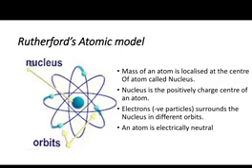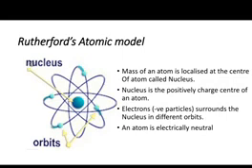and that center nucleus is positively charged. Whatever charge the nucleus carries must be countered by negative electrons, because an atom is electrically neutral. So he said that the electrons revolve around the nucleus in certain orbits. Now this is very important. He said the electrons revolve around the nucleus in certain orbits, but he did not define the orbit.